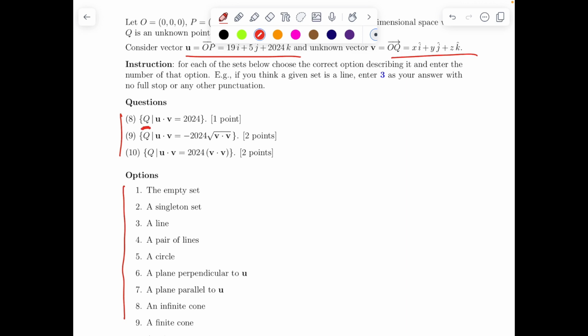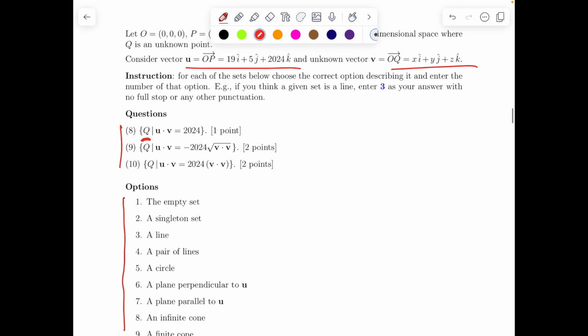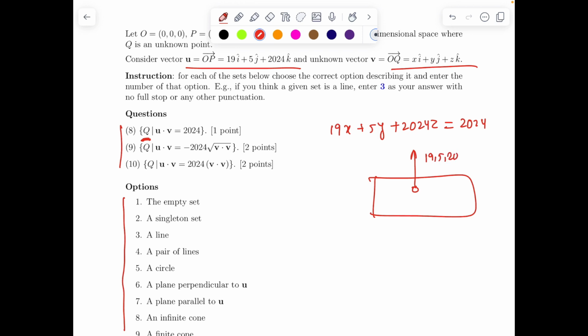So first is the locus of all points Q such that U dot V is 2024. U dot V is stated as 19x plus 5y plus 2024z equals 2024. So it's clearly a plane which has normal (19, 5, 2024). So the first represents a plane perpendicular to vector U. So that's the first one done.